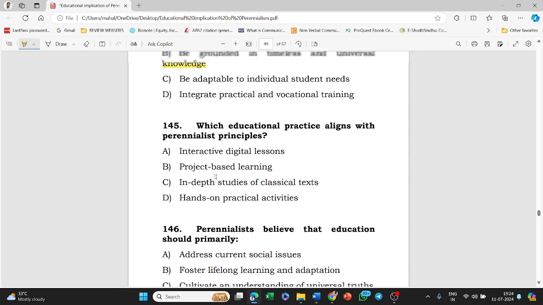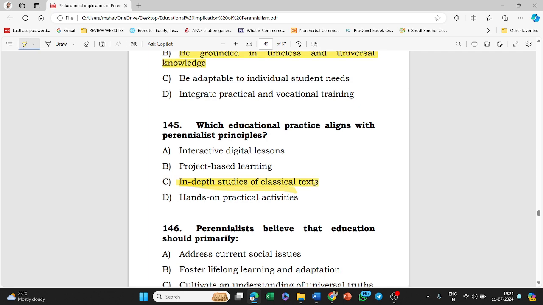Next, which educational practice aligns with perennialist principle? Integrative, interactive digital lesson, project-based learning, in-depth studies of classical text, hands-on practical activities. Answer of this question is option C, that is in-depth studies of classical text.